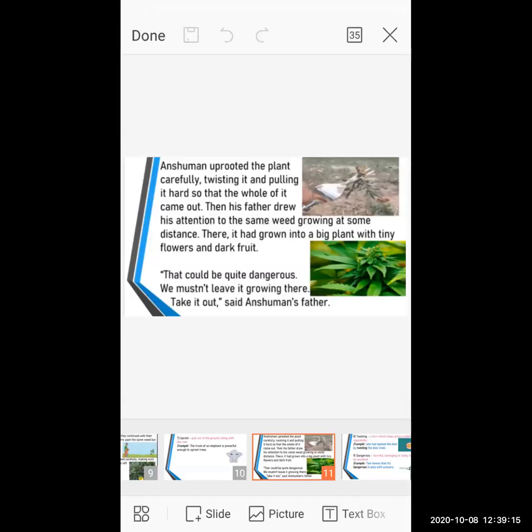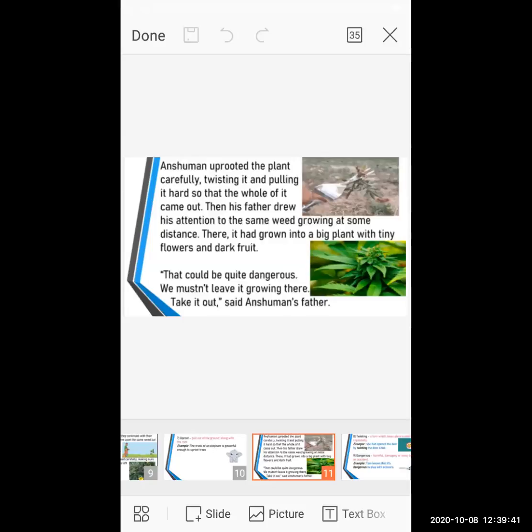So Anshuman tries harder to remove the plants in a proper way, and the whole plant and the root should be removed. So he does it harder. Then his father drew his attention to some same weed growing at some distance. There it had grown into a big plant with tiny flowers and a dark fruit.